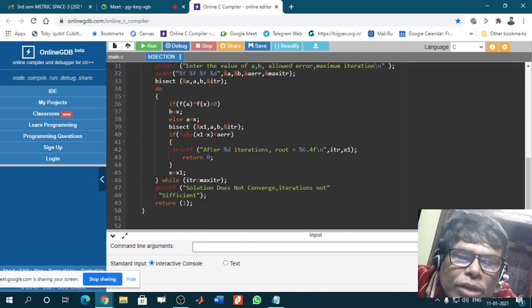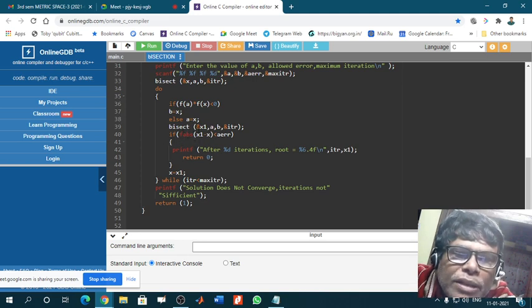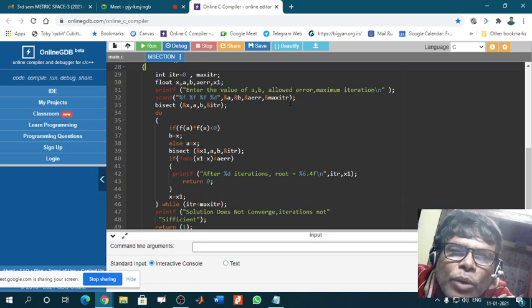Now see, fabs means fabs means this is the absolute value of x1 minus x, the modulus of x1 minus x. So the value of x1 minus x, if it is less than AERR, AERR will be fixed. Okay, allowed error has been fixed, its variable name is AERR. Okay, so allowed error say 0.0001.